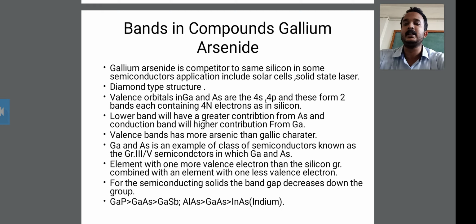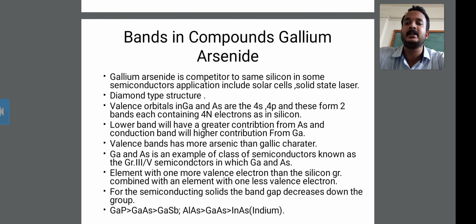Next, it has a diamond type structure. Then the valence orbitals in gallium and arsenide are 4s and 4p, and these form two bands, each containing four electrons as in silicon. You should also know that the valence orbitals in gallium and arsenide are 4s and 4p.